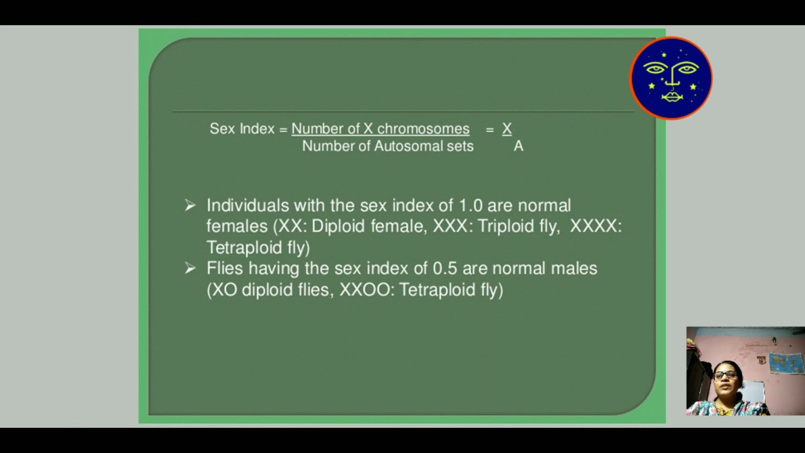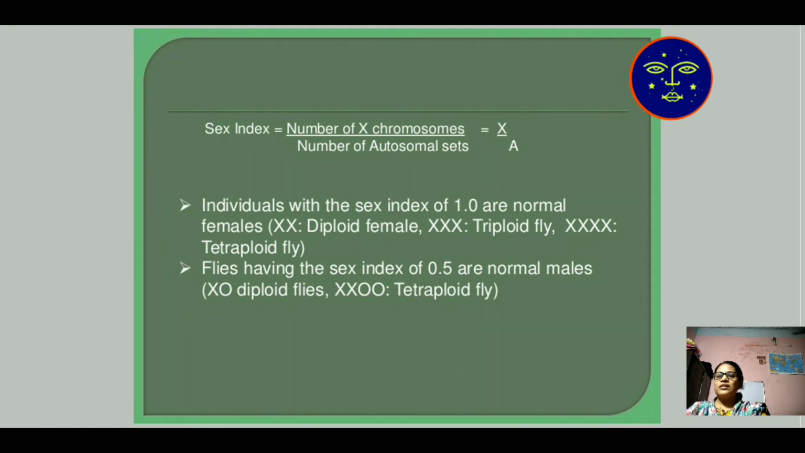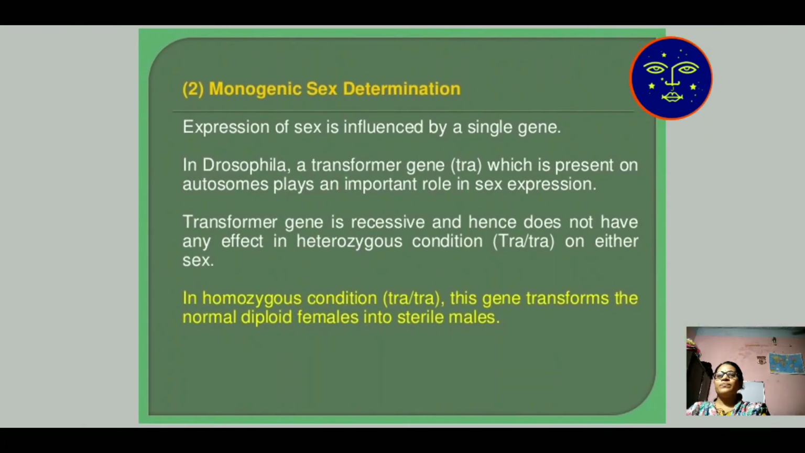Individuals with a sex index of 1 are normal females, that is diploid female XX, triploid XXX, and XXXX tetraploid. Flies with 0.5 are normal males, and XO is the diploid male.